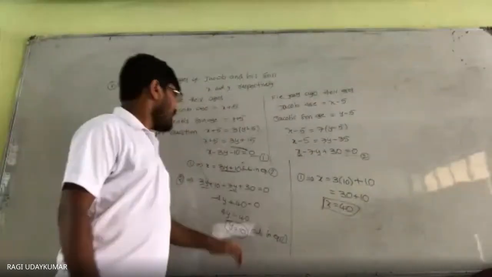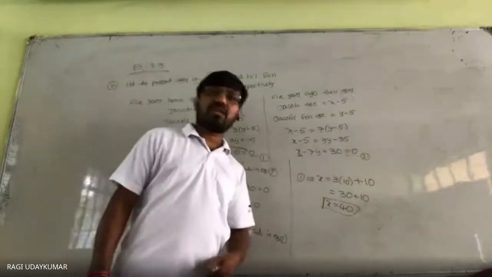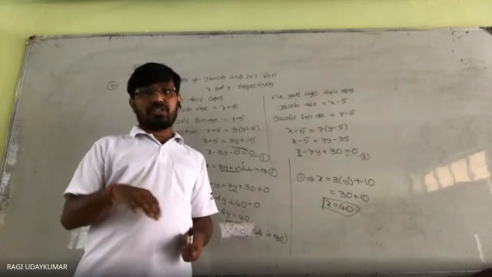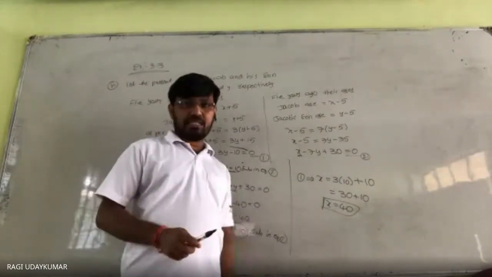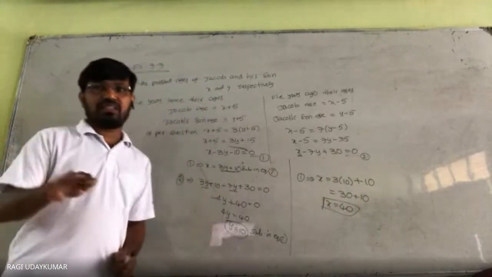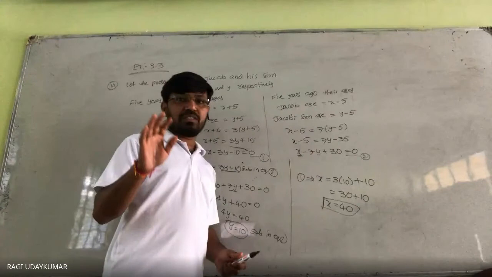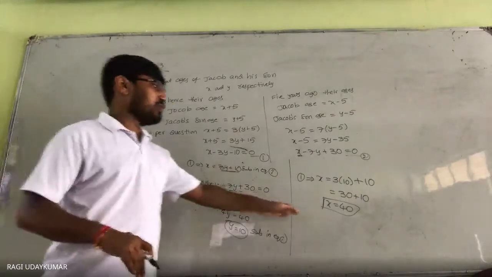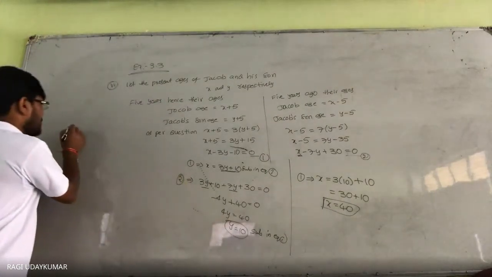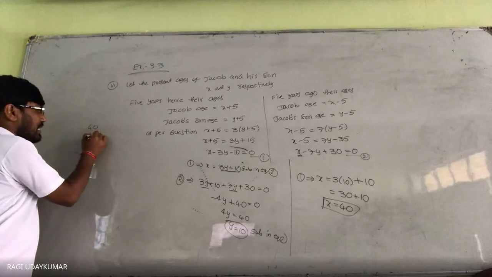If you substitute these values in equation 1 and equation 2, you may get the right answer, but whether it is right according to the question or not is the issue. Simply do not check like this, come to the original situation. So x is equals to 40, y is equals to 10. Jacob's present age is 40, his son's present age is 10.